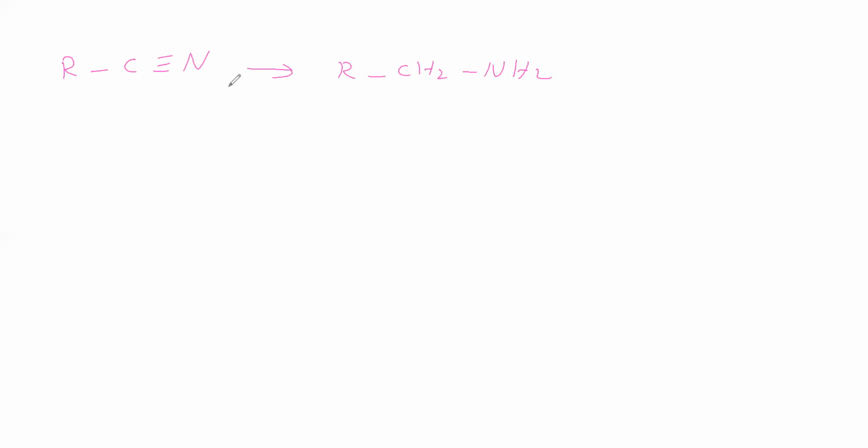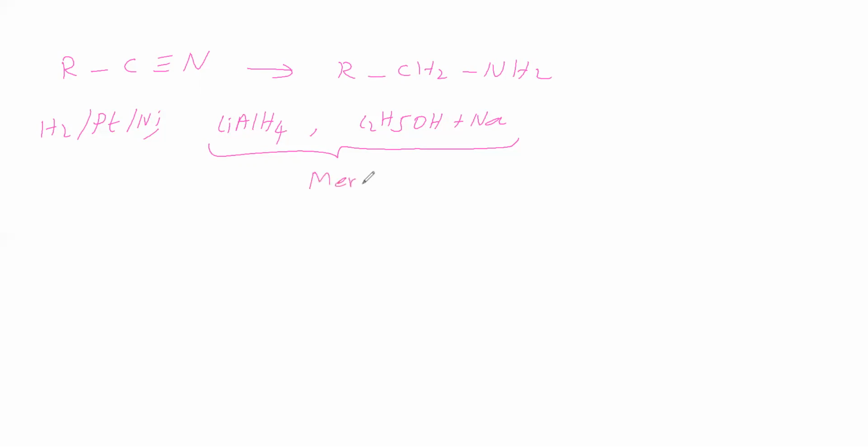Here, what is the reducing agent? The reducing agent is hydrogen with platinum, catalytic reduction. Instead of platinum, we can take nickel. Next, we can take lithium aluminum hydride as a reducing agent. Then ethanol plus sodium is also a reducing agent. If we use lithium aluminum hydride or ethanol plus sodium as a reducing agent, then this reaction is called a Mendius reaction. This reduction is called a Mendius reduction, we can say.